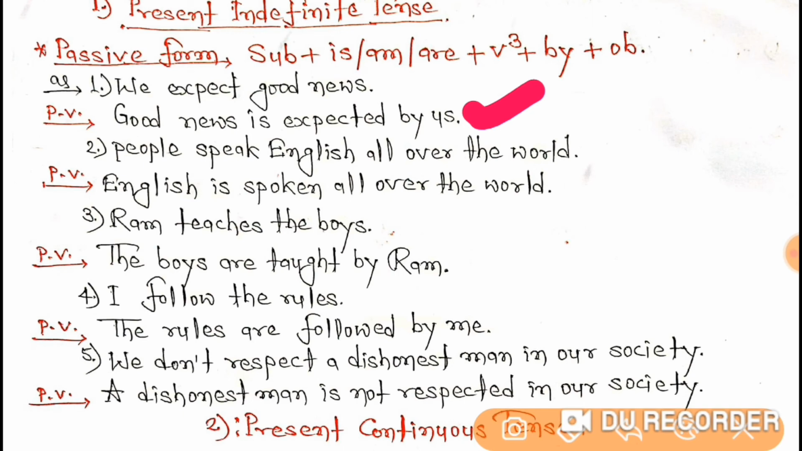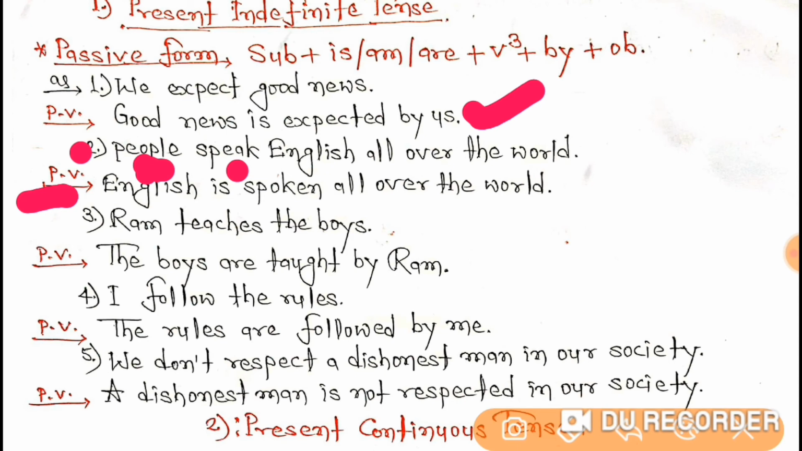Now the second one is what? People speak English all over the world. Now here the main verb is speak. Let's raise a question. People speak what? Then the answer is English. So just take out this object and make it the subject of the passive voice. So here in the passive voice I have just made it the subject. English has become the subject here.